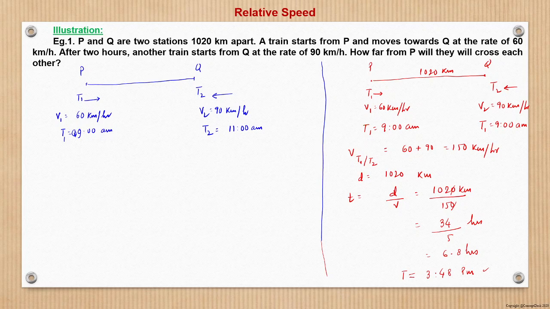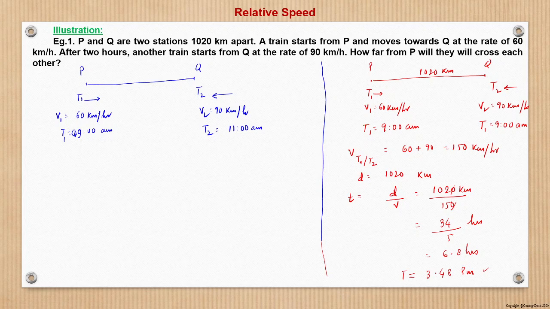Now, but in the actual question, the timing of the start of the two trains is not simultaneous. So what happens? Now see, if we look at time T1 is equal to 9 a.m., train T1 is moving at 60 km per hour, whereas T2 is standstill. At that point of time, it's not moving. So relative speed becomes 60 plus 0, that is 60 km per hour. Whereas at time t is equal to 11 am, we see that V1 is moving at 60 and V2 is moving at 90. So relative speed becomes 150 km per hour. So there are two relative speeds here.